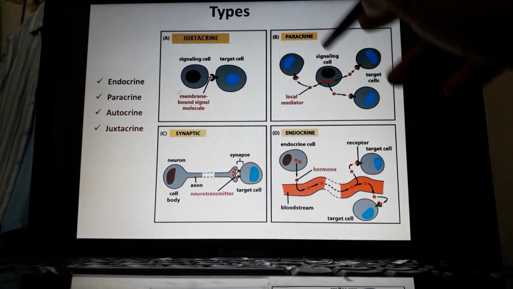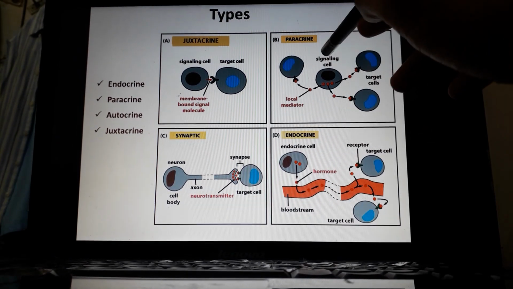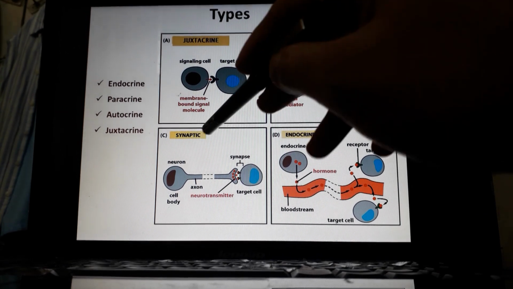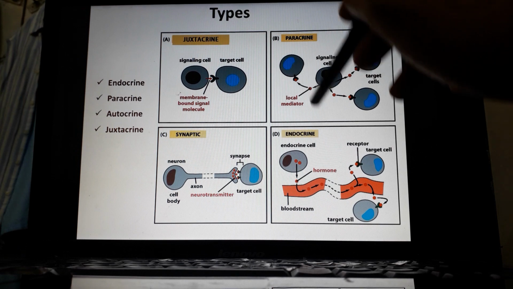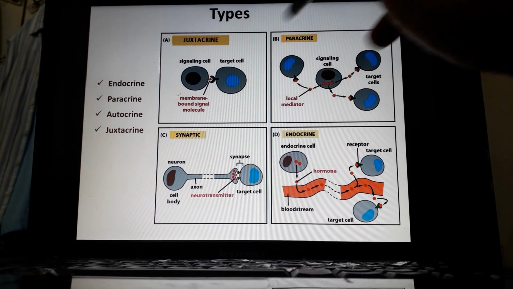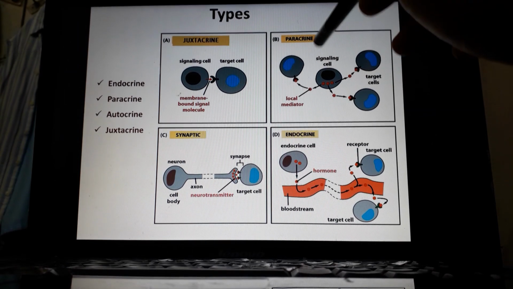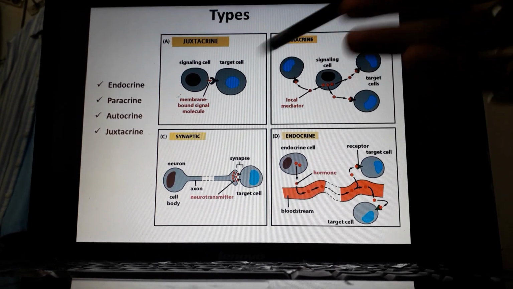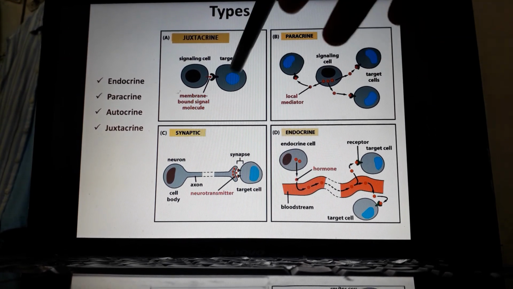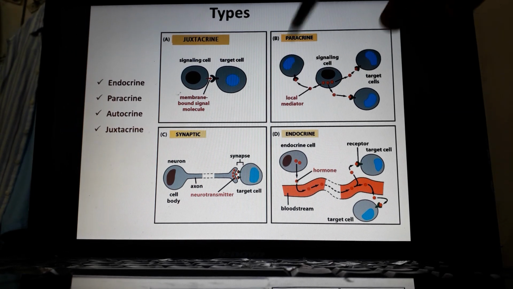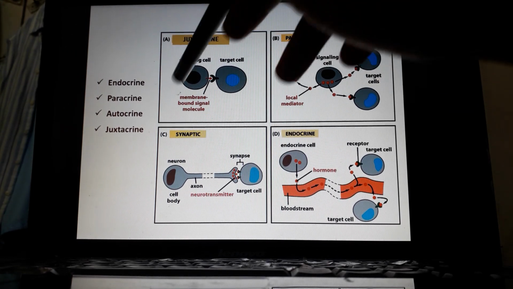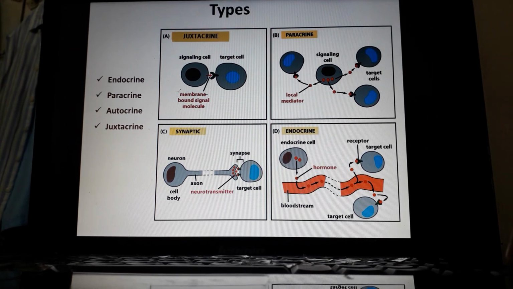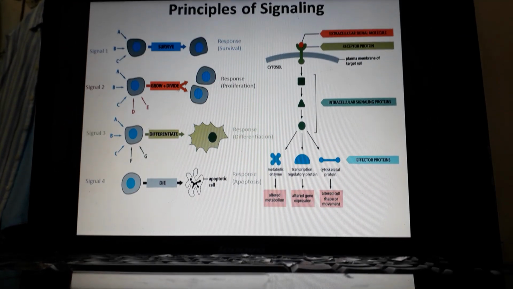Now why paracrines are local mediators, and what the difference is between synaptic and endocrine signaling, I am not going into the details. If you wish, you can always ping me. I can provide you those basic principles of why paracrine is localized, and what the difference is between synaptic and endocrine signaling, and that's all. Now what are the basic principles?